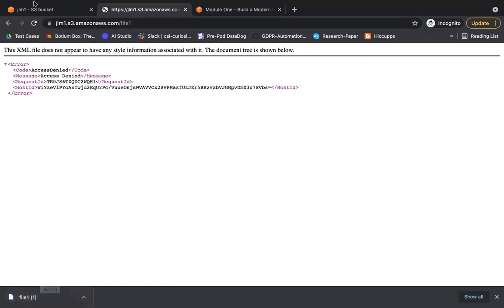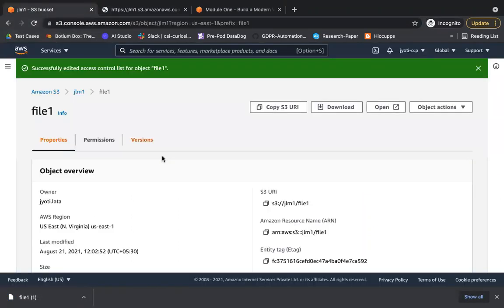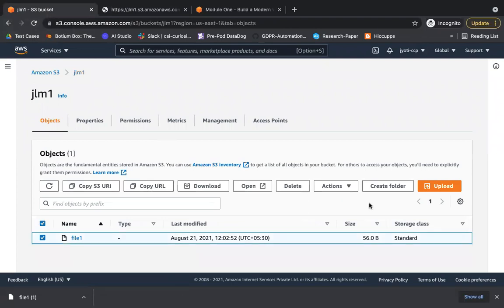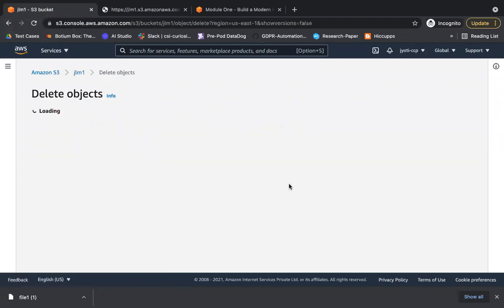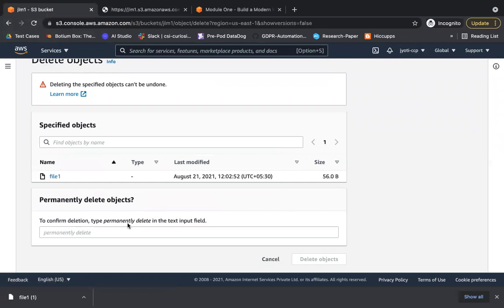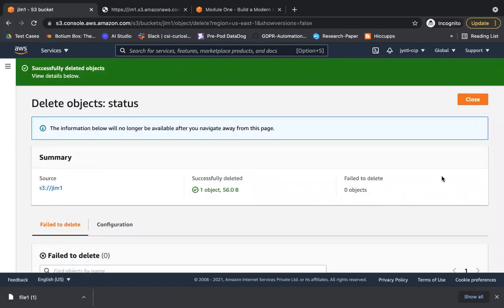Okay. Now let's come to another topic, which is versioning. So what is versioning? Then we will see from here. For example, if I delete this file, let me write permanently delete. The file has been deleted.